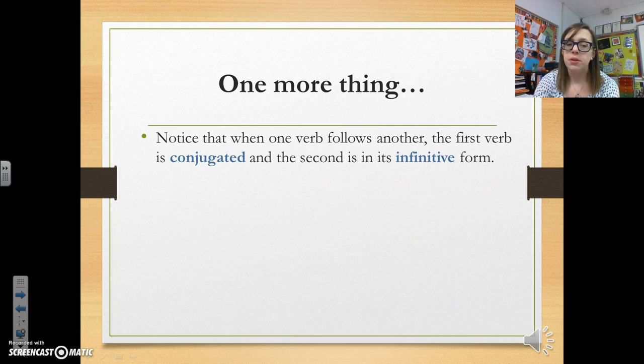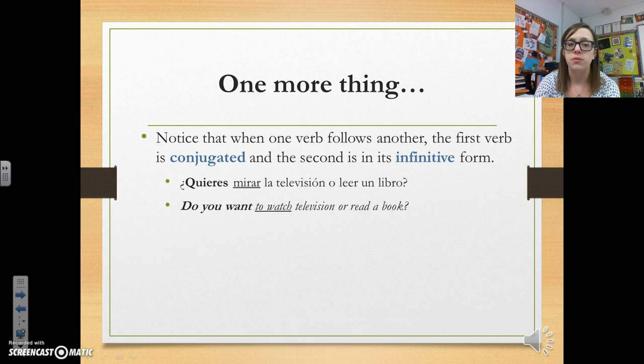So also one more thing, notice that whenever one verb follows another, the first verb is conjugated and the second verb is left in its infinitive form. So if I wanted to say, do you want to watch television or read a book, I would say, ¿Quieres mirar la televisión o leer un libro? I'm not conjugating mirar because I'm asking, do you want to watch? Mirar means to watch, so I'm leaving it by itself. I'm not doing anything to that verb.